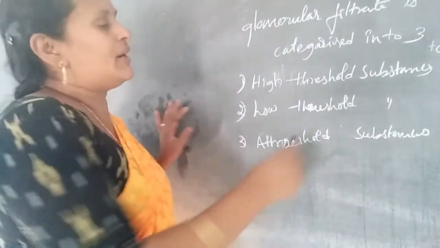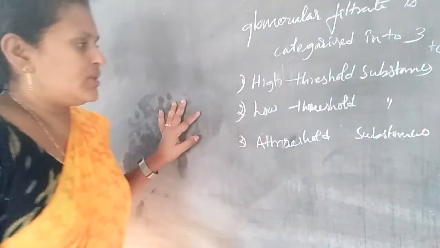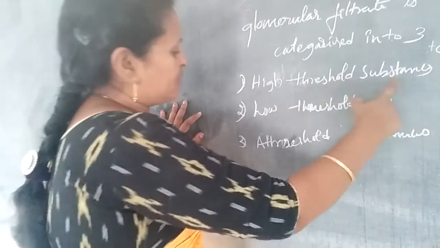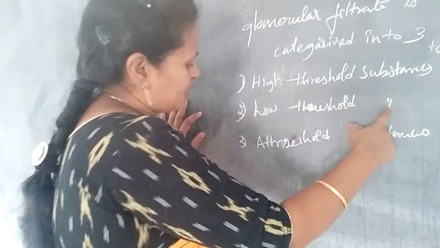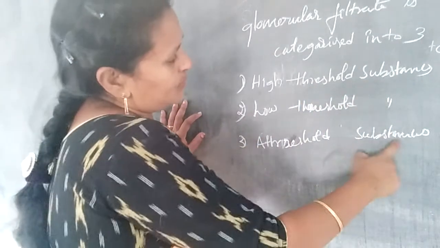So the glomerular filtrate is categorized into these three groups.